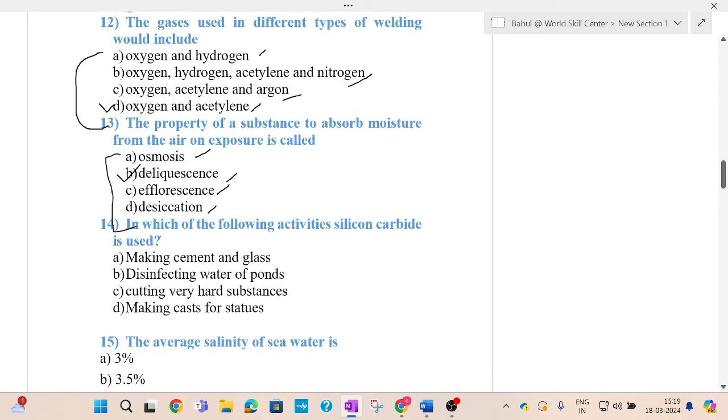In the next question: in which of the following activities is silicon carbide used? As we know, silicon carbide is a very hard material. Let's see the options: making cement and glass, disinfecting water of ponds, cutting very hard substances, making cast for statues. As silicon carbide is a hard substance, it is used for cutting hard substances. So option C, cutting very hard substances, is the correct option for this question.